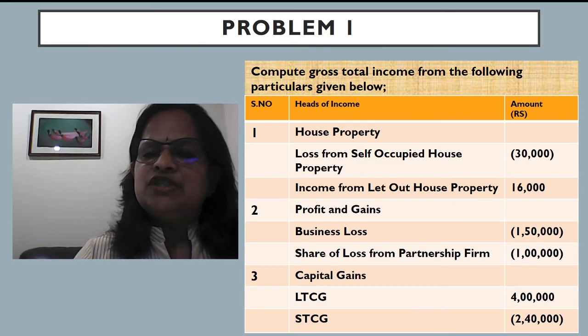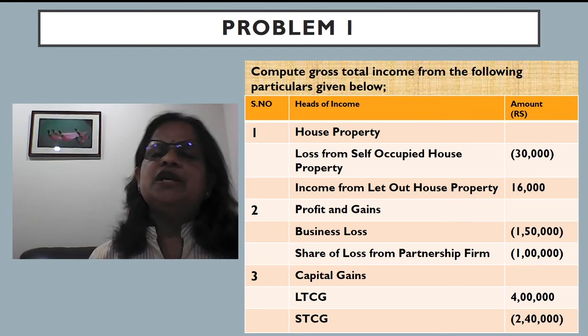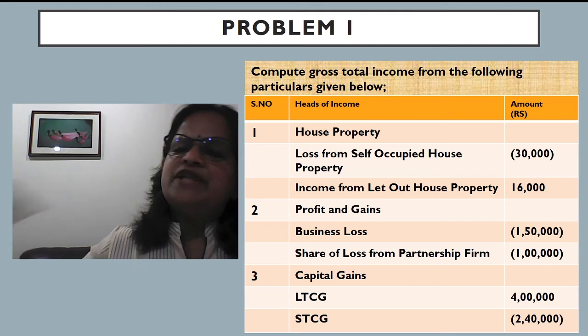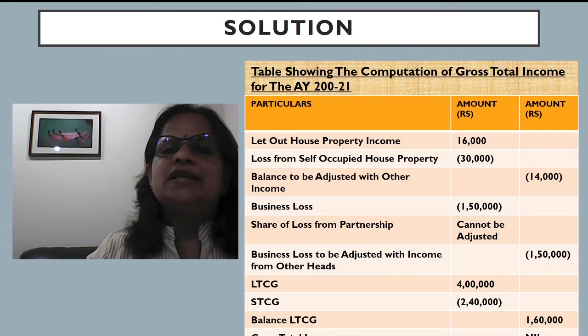Profits and gains of business: business loss is 1,50,000. Share of loss from partnership firm. Partnership firm loss cannot be adjusted with the individual business. Partnership firm adjustment is different. Now capital gain: long-term capital gain is there, short-term capital gain is there. So how are we going to adjust this? I have explained it in the next slide.